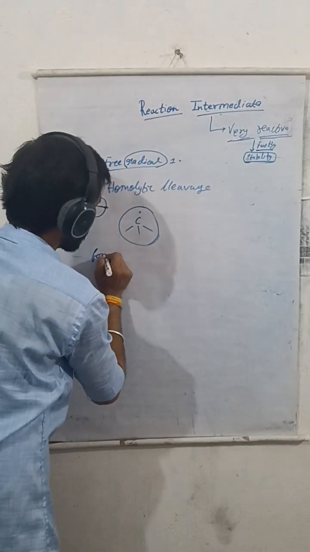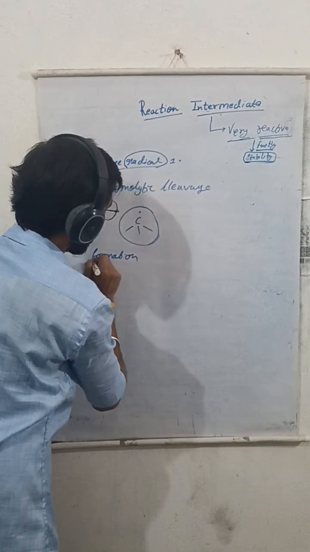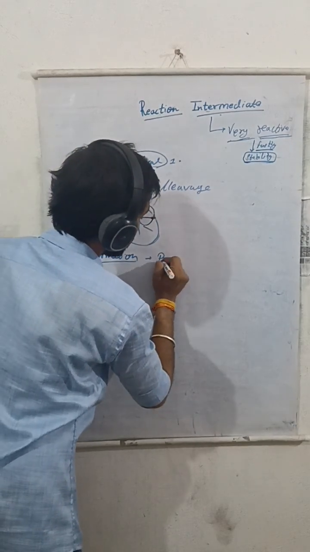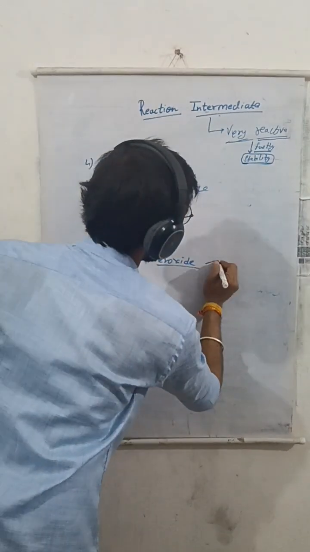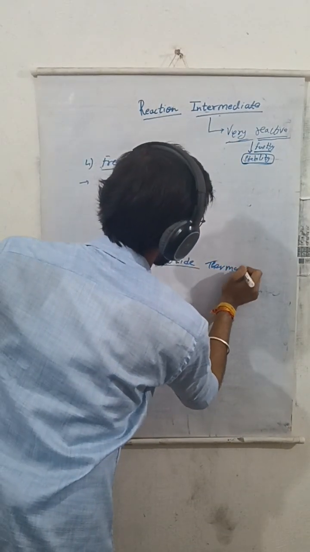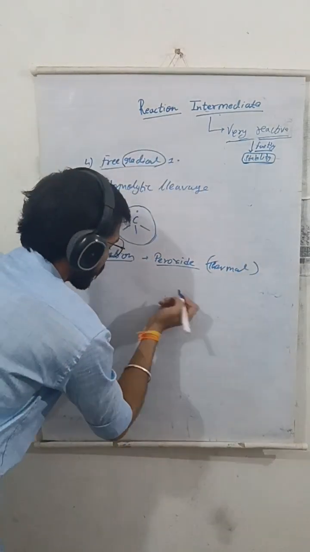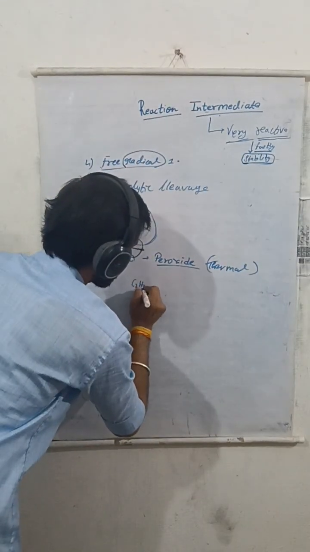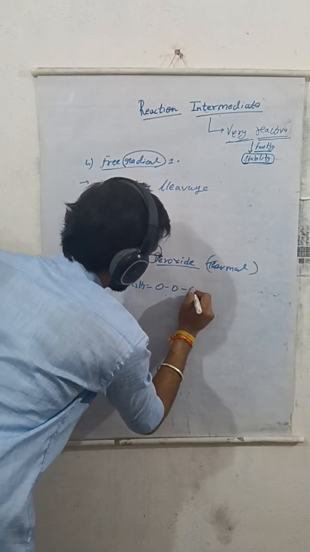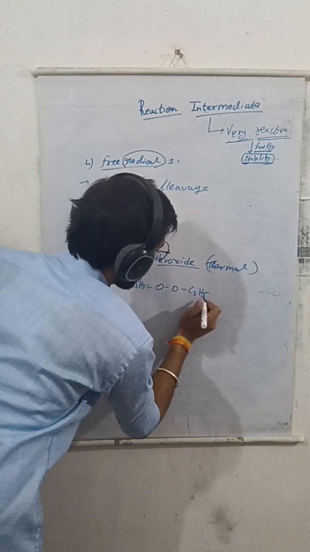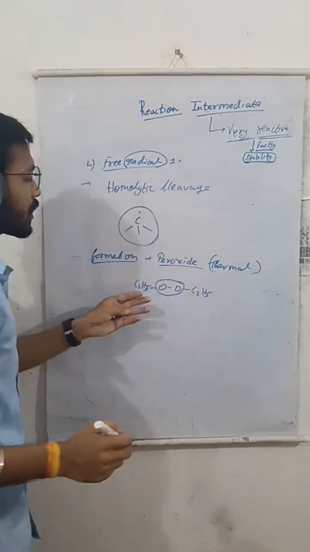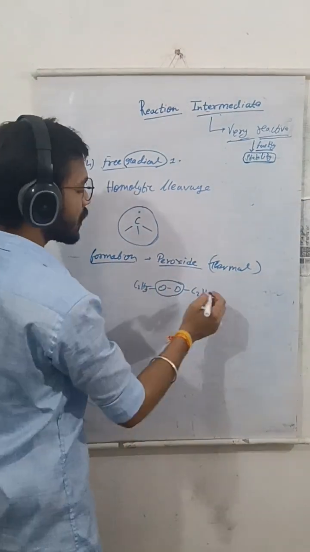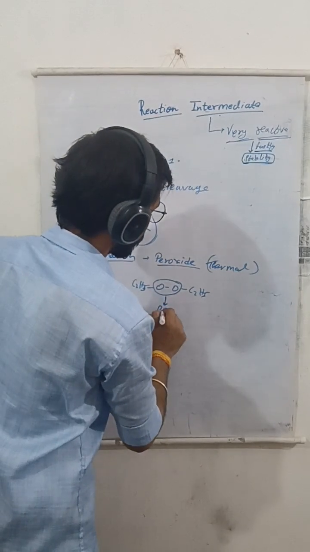Talking about the formation of free radical, when peroxides are heated thermally, peroxides on thermal reaction. For example, consider this reaction. We can see here we have a peroxide linkage. O single bond O, only O connected with each other, is known as a peroxide linkage.